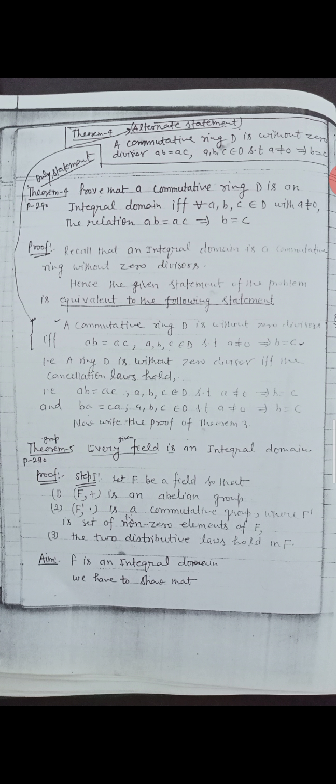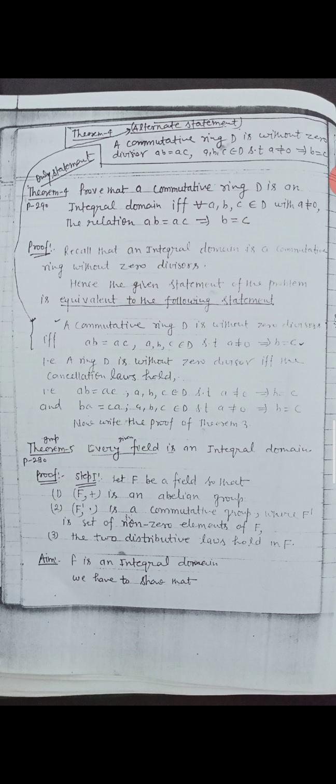A commutative ring D is without zero divisor if and only if ab = ac, where a, b, c belong to D such that a is not 0, implies b = c.